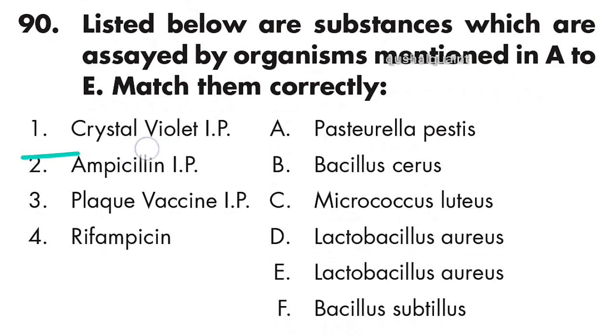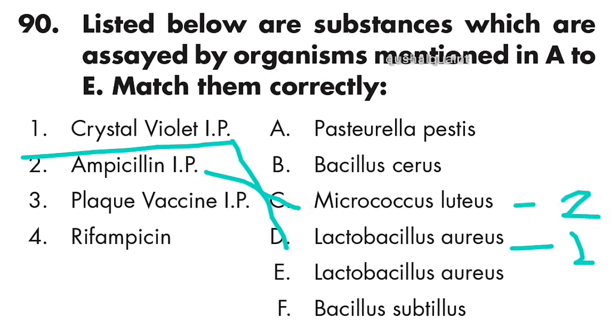Crystal violet IP is Staphylococcus aureus. Option D is right. Ampicillin IP is Micrococcus luteus. Option C is right.